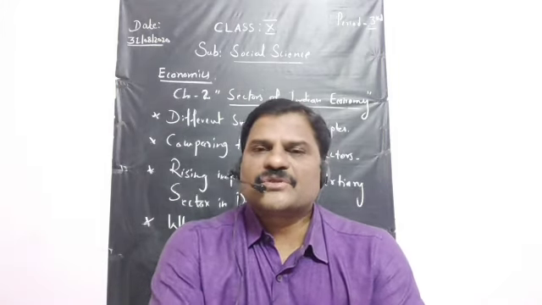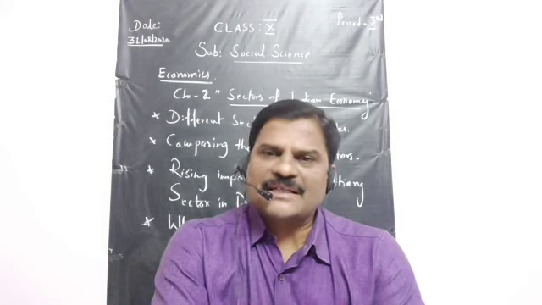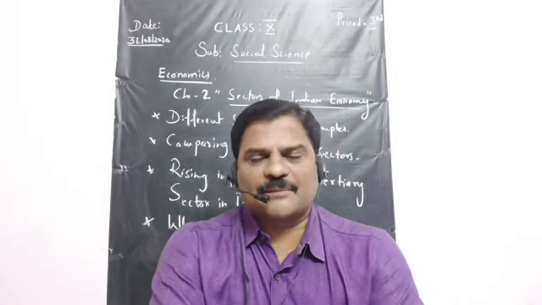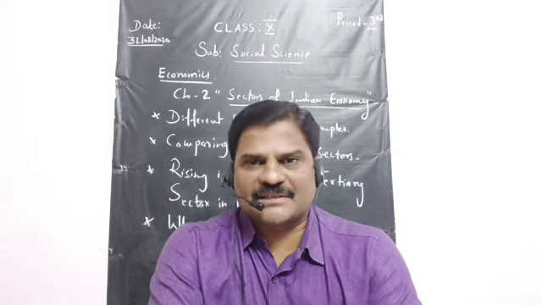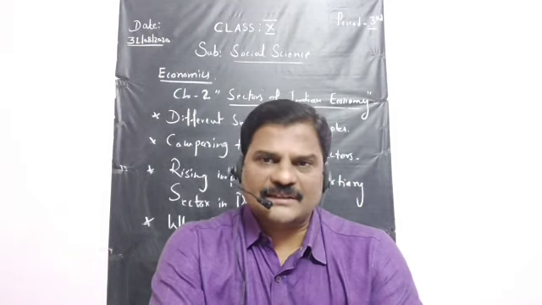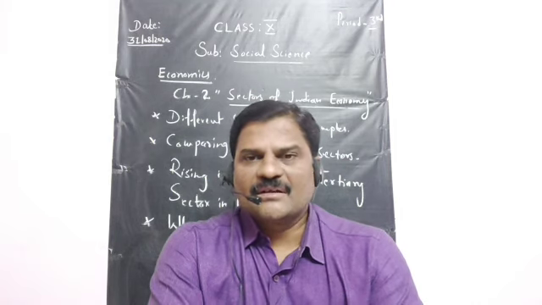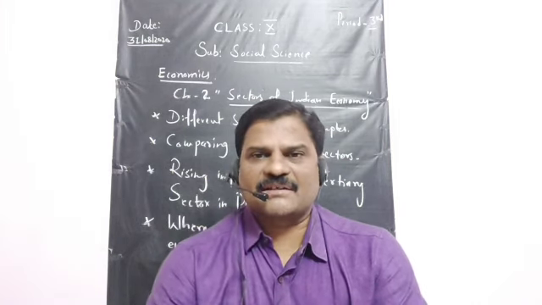Second one, what is the secondary sector and what are the examples? The secondary sector, as I already told you, is otherwise called the industrial sector. Now, what are the activities that come under this sector?